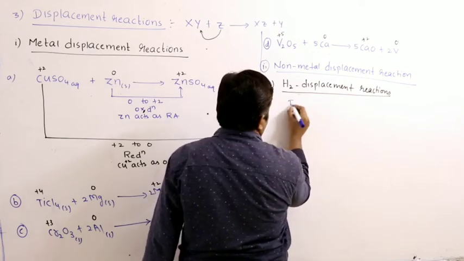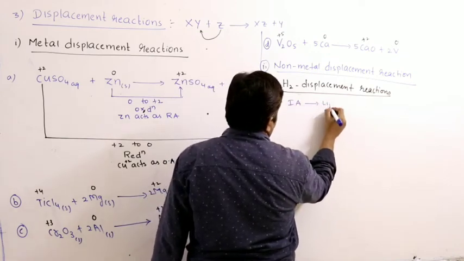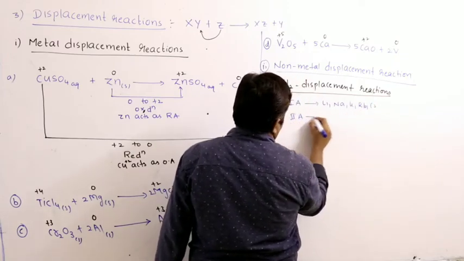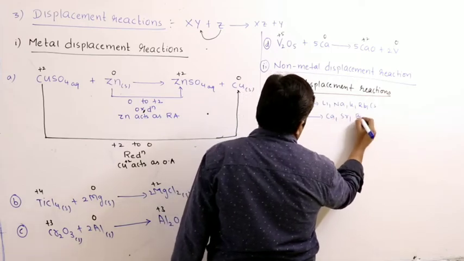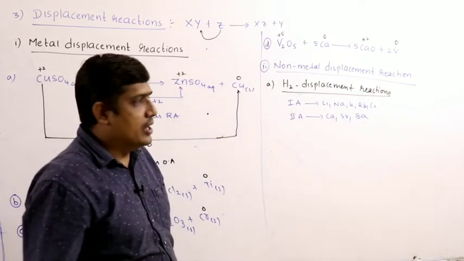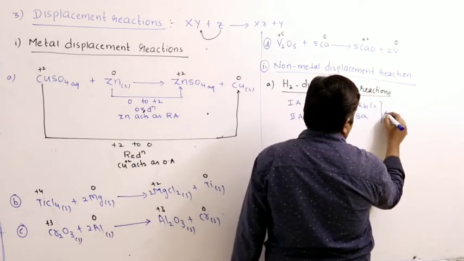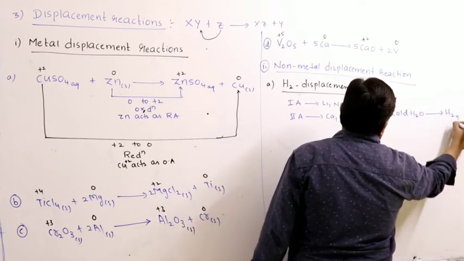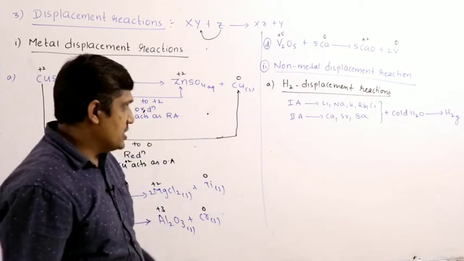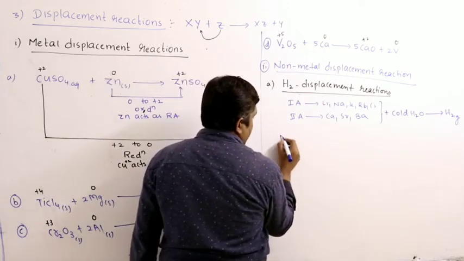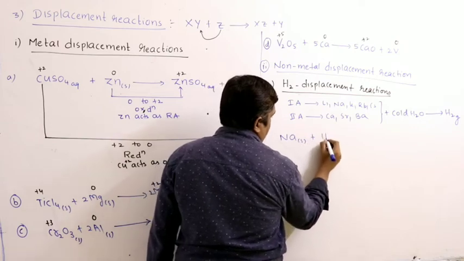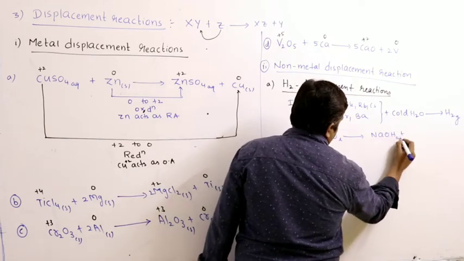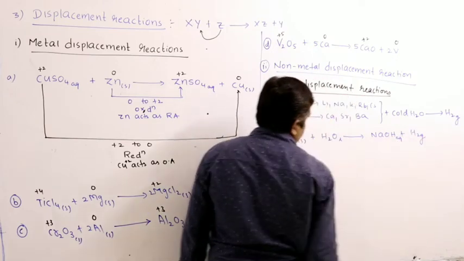Example, first A group, like lithium, sodium, potassium, rubidium, cesium. Second A group, like calcium, strontium, barium. They react with cold water and release hydrogen gas. Right. So let us see some examples. Say sodium is reacting with cold water to give sodium hydroxide, aqueous, and of course hydrogen gas.